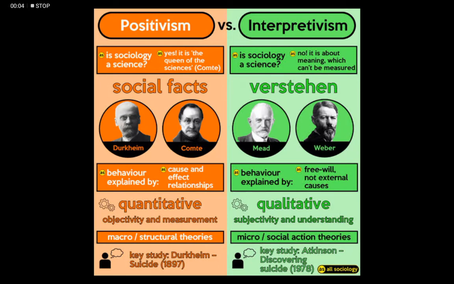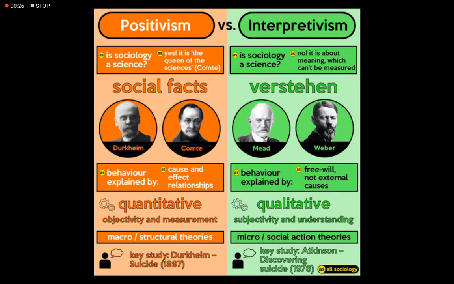Guys, in this video, we'll be talking about two very major and very important concepts in sociology, which are essentially the ways of looking at different social phenomena. So, the first school of thought is positivism, and the second is interpretivism. Sorry for the misspelling.